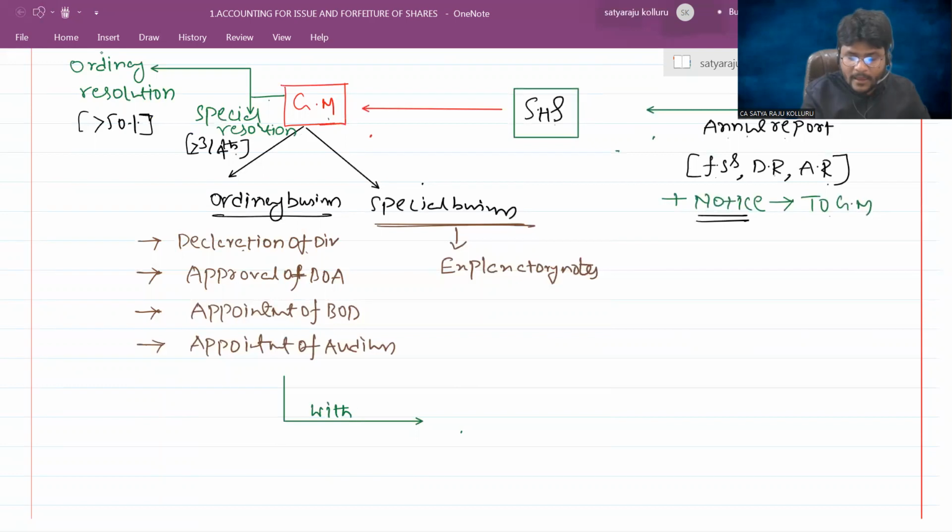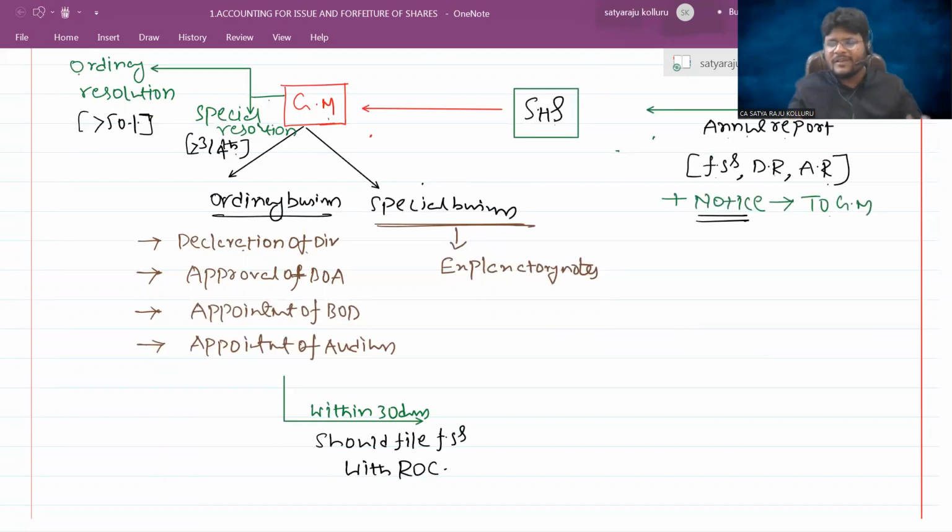Within 30 days, each and every company should file financial statements with the registrar, that is known as ROC, Registrar of Companies. Sir, who is ROC? MCA is a ministry.